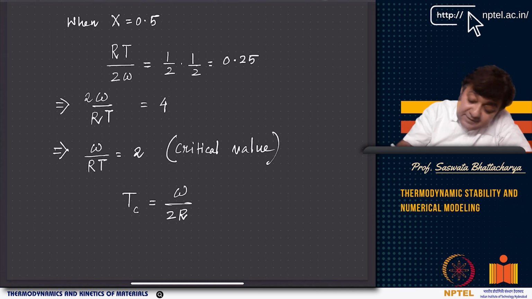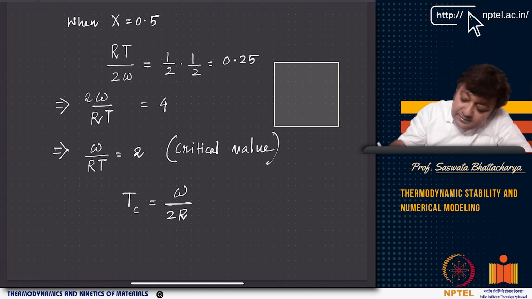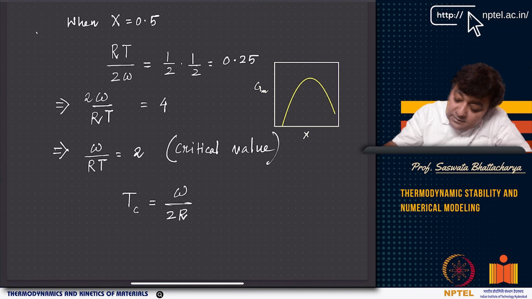So if you look at a phase diagram with the miscibility gap, I'm approximating it.